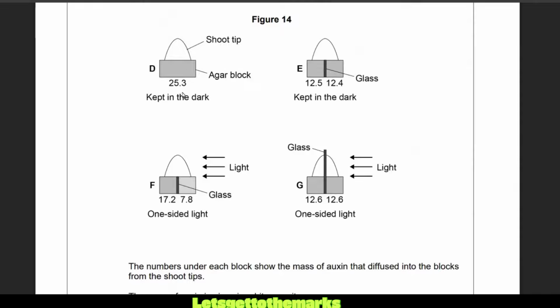So shoot tip, agar block kept in the dark, 25.3 is the mass. We've got the shoot tip kept in the dark, so that's a total of 24.9, slightly less overall, and it's got glass in between. F has light coming in from one side, so it's not in the dark. It's one-sided light coming in from there.